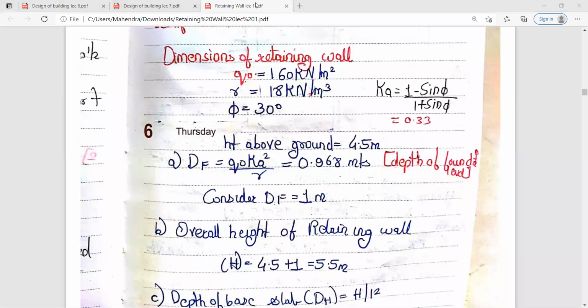So do up till here, and if any doubts you can ask. K is your coefficient of active earth pressure.